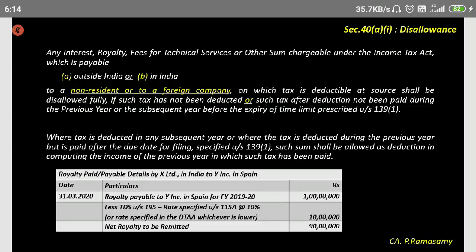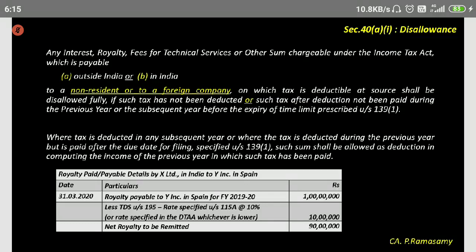X Limited in India is paying royalty to Y Inc. in Spain. Royalty payable to Y Inc. in Spain for financial year 2019-20 is 1 crore. The entry has been passed on 31st of March 2020. On 31st of March 2020, an entry has been passed for 1 crore: debit royalties, credit the party, or credit outstanding liabilities, whatever be the case. Credit the party. Why?